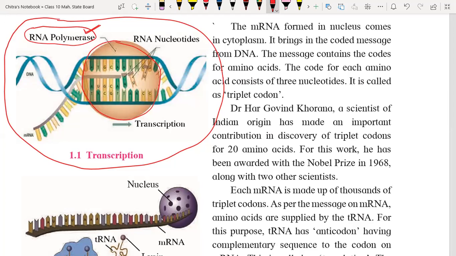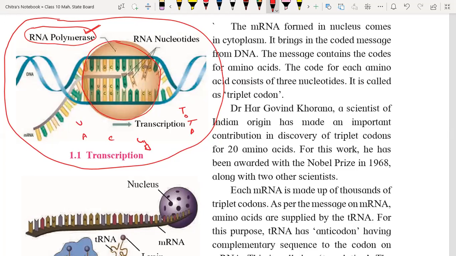Inside the nucleus, many single nucleotides like T, A, U, C, G are randomly moving.